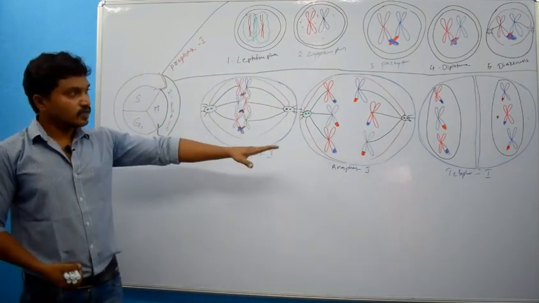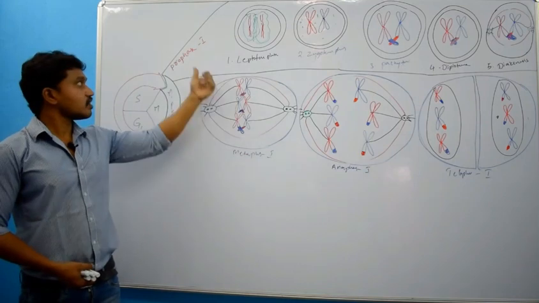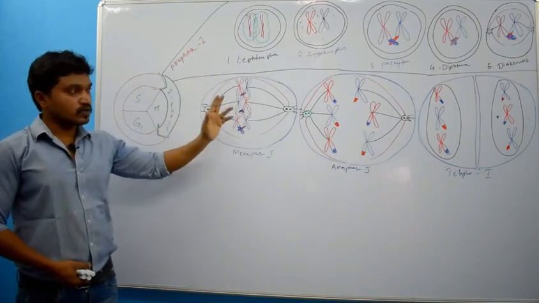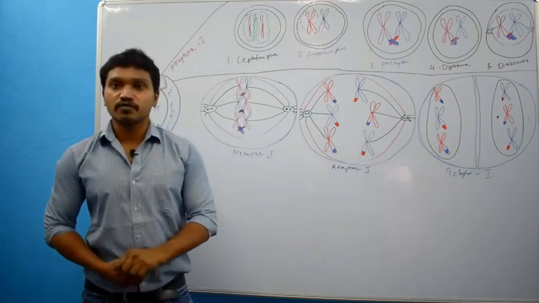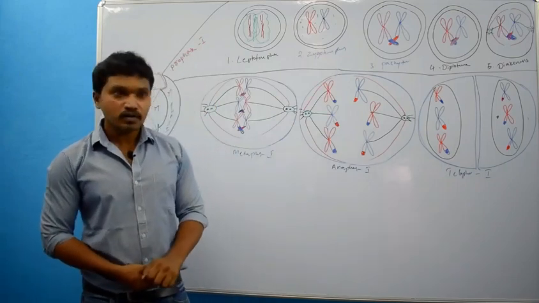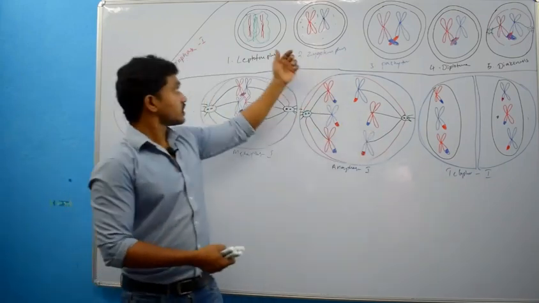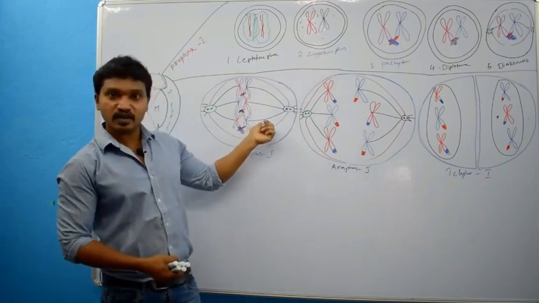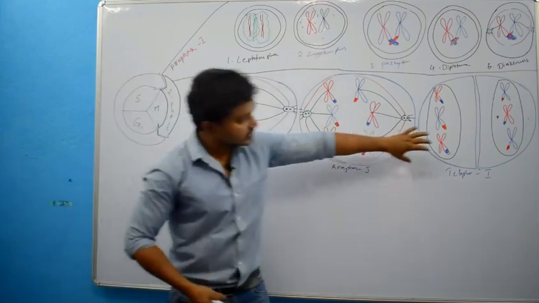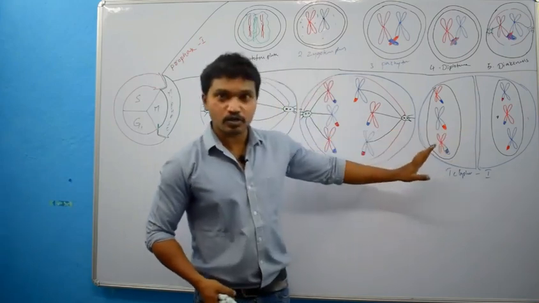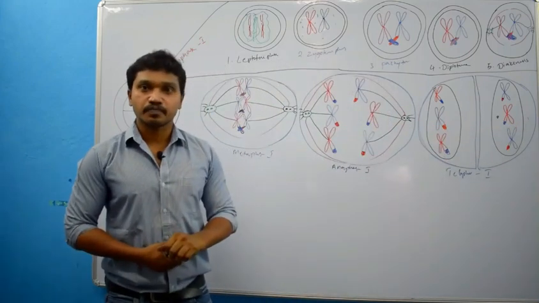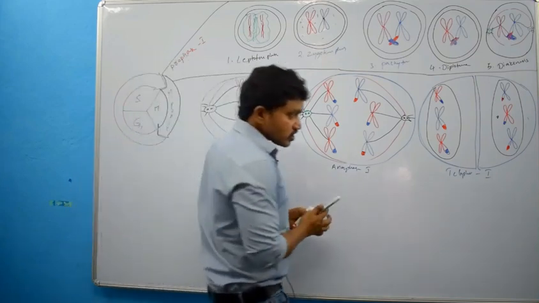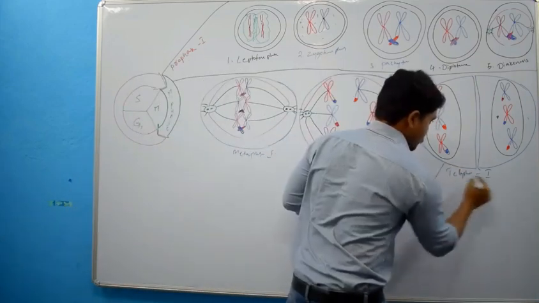Right. So at the end of meiosis 1, two cells are formed with a reduced number of chromosomes. How? See here. Here how many chromosomes are there? 46 chromosomes are there. But in this particular cell only 23 chromosomes are there. In this particular cell only 23 chromosomes are there.